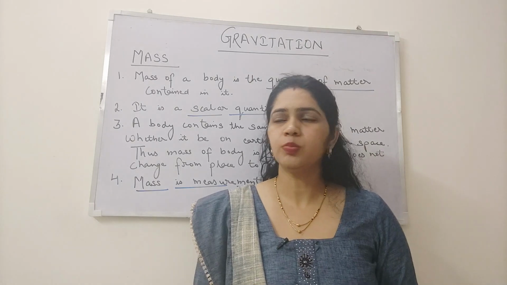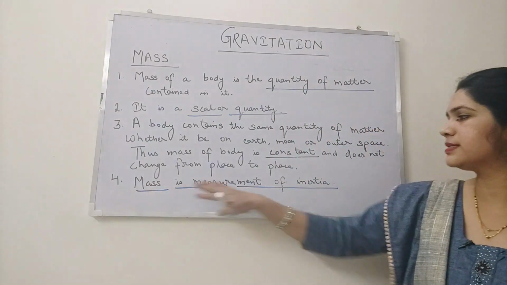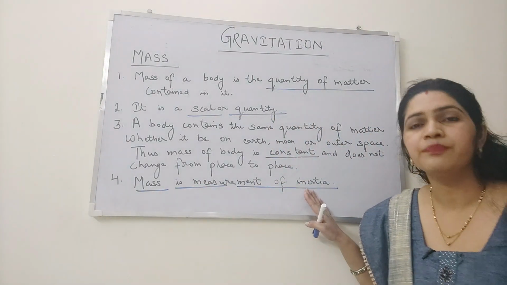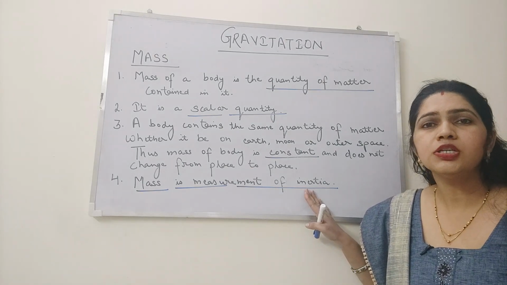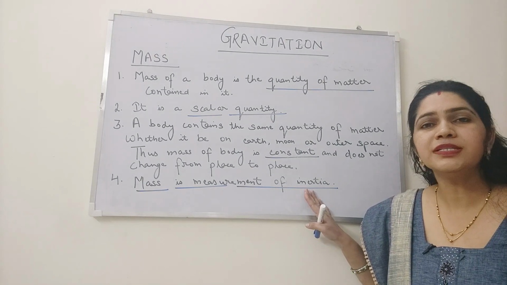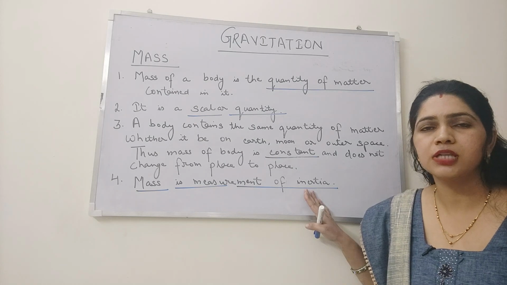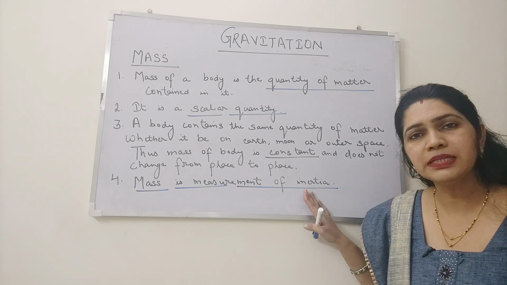Now, the fourth point is mass is measurement of inertia. Inertia is the only property that will solely depend upon the mass. Now, the question arises, what is inertia?